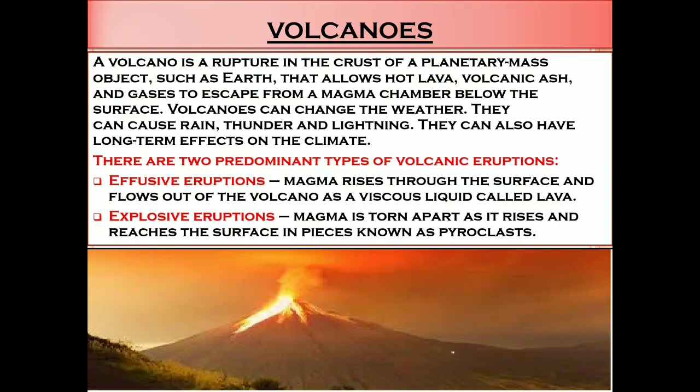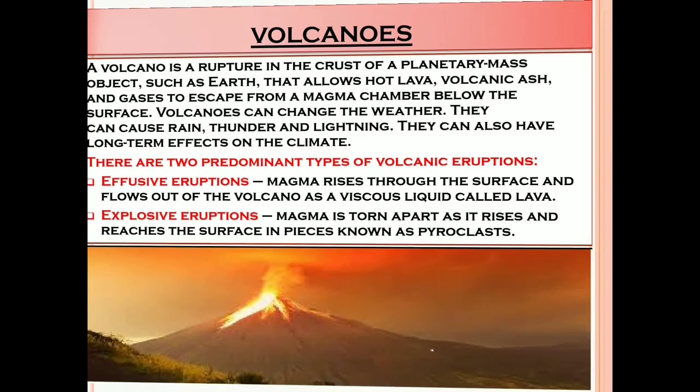There are two predominant types of volcanic eruptions. Okay. Effusive eruption, that is, magma rises through the surface and flows out of the volcano as a viscous liquid called lava. And the second one is explosive eruption, that is, magma is torn apart as it rises and reaches the surface in pieces known as pyroclasts.